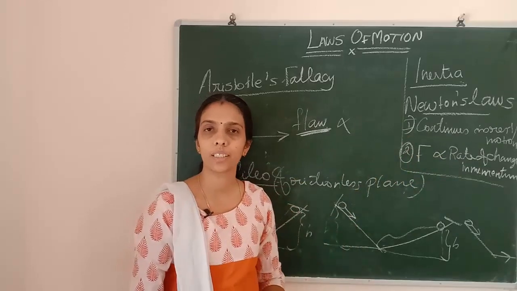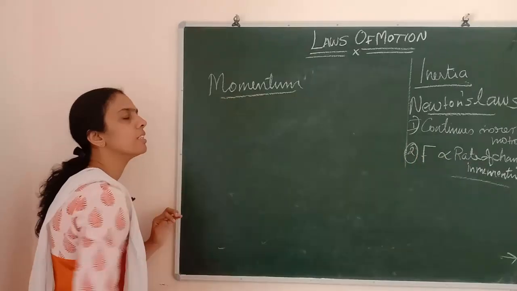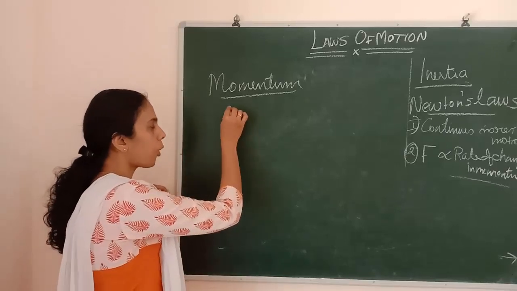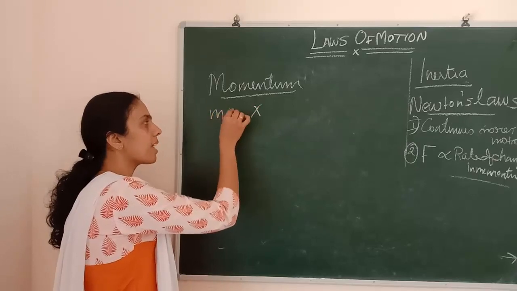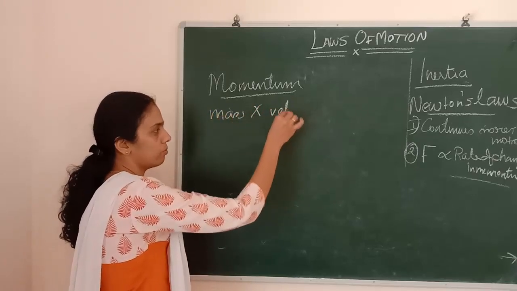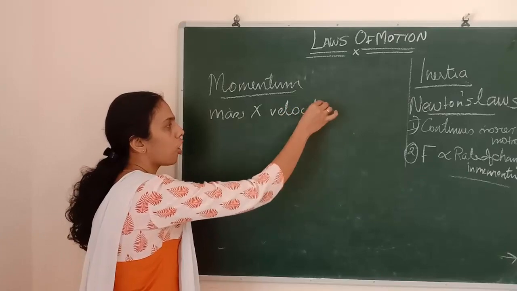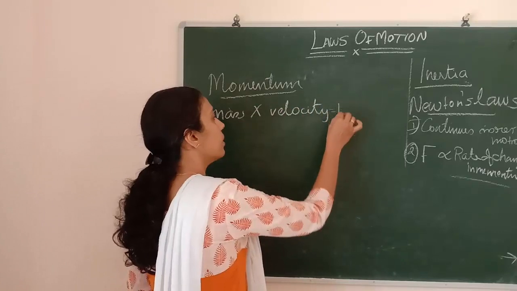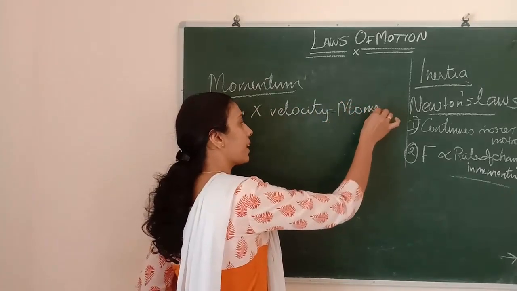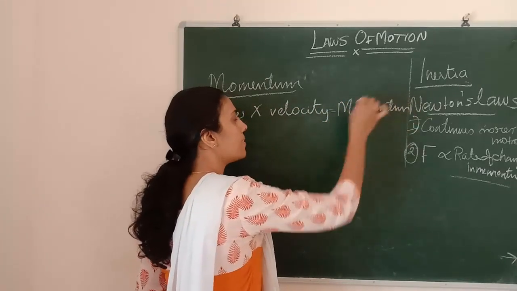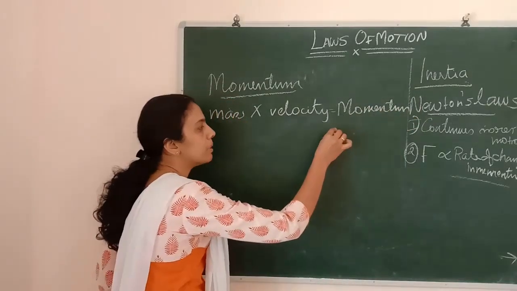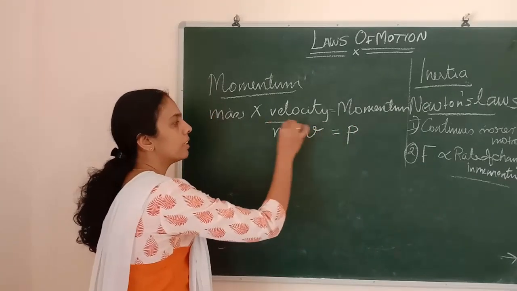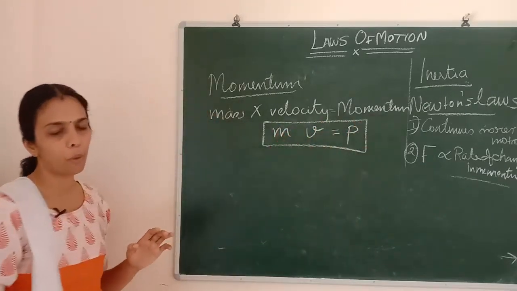First we are going to study about momentum, okay? So what is meant by momentum? Momentum is the product of mass and velocity of the object. It is the product of mass and velocity, that is called momentum, okay? So momentum is defined as the product of mass and velocity. Momentum is represented by P. P equals m into v. This is the formula for finding out the momentum, okay?